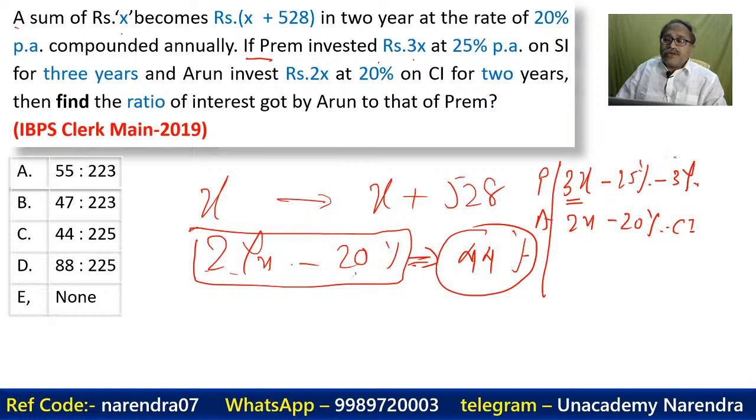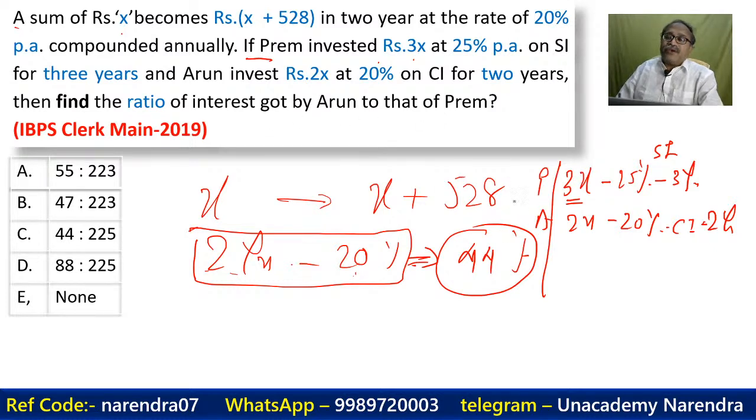This is simple interest and this is compound interest for 2 years. Then find the ratio of the interest got by Arun to that of Prem. So what you are expected to know is the ratio of the interest received by Arun and Prem.